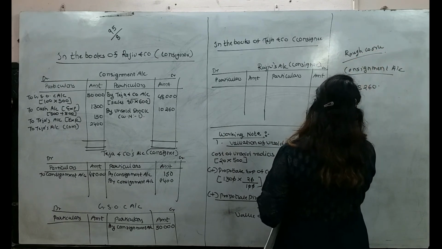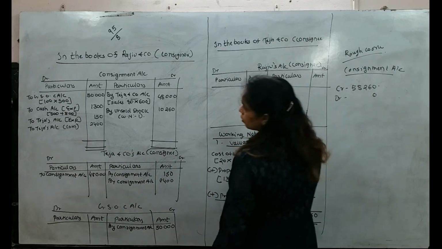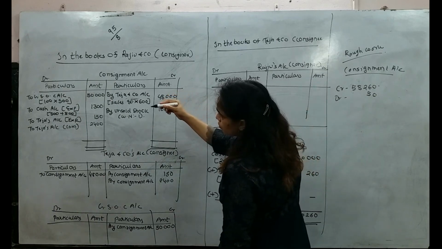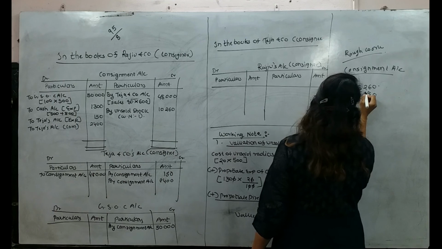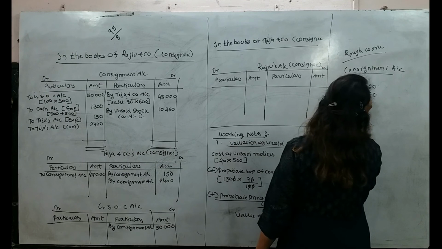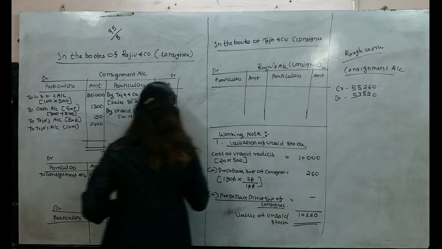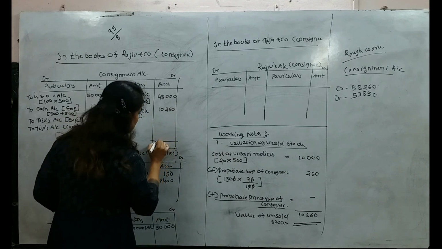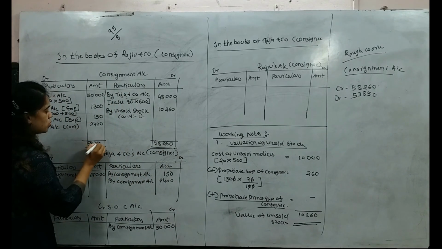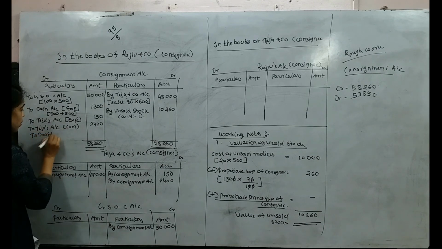Now the debit side total: 53,850. See, now our credit side total is bigger than our debit side. So on both sides we will write 58,260. Income is more than expense, so we are getting profit.